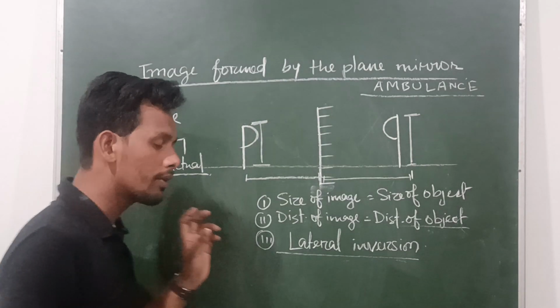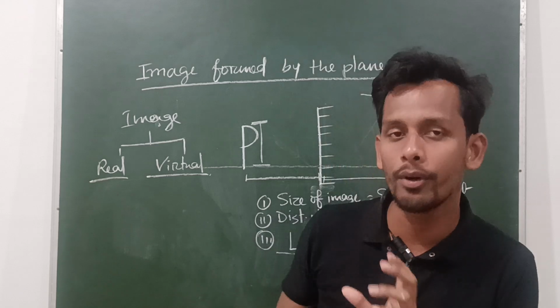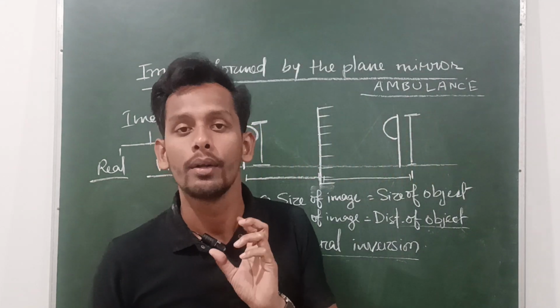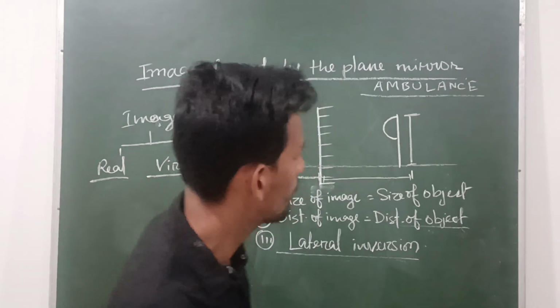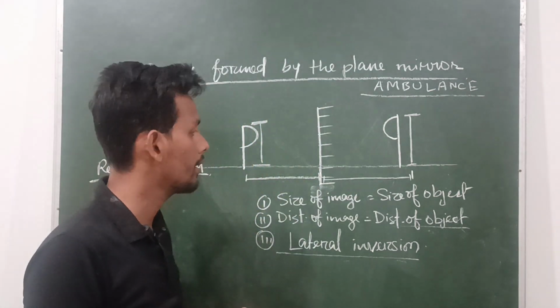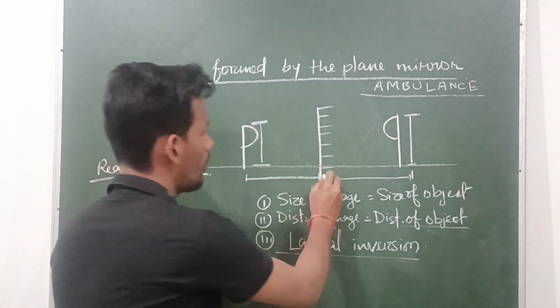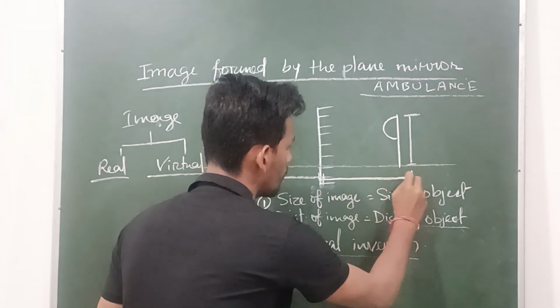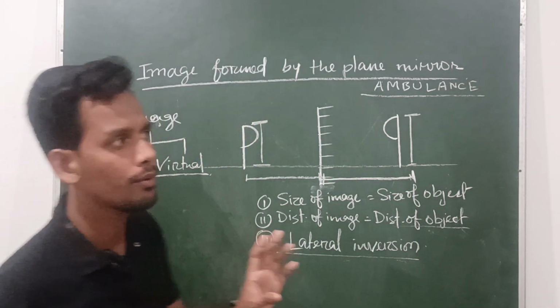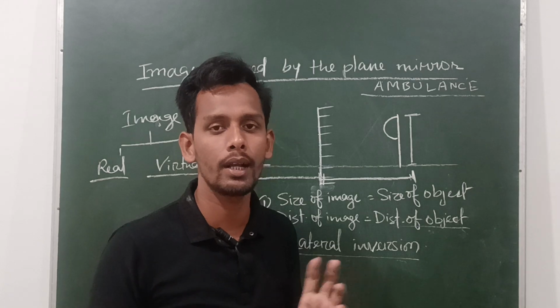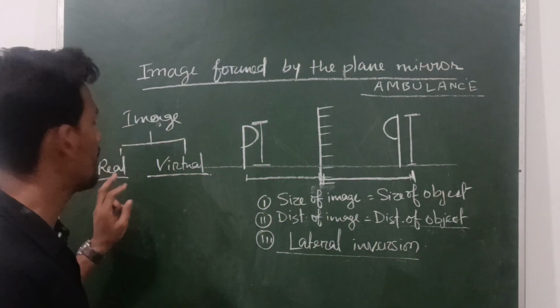Real means those images which can be kept on a screen. Suppose you can take the example of a TV, or the different projectors used in cinema halls and classrooms. These types of images are real.